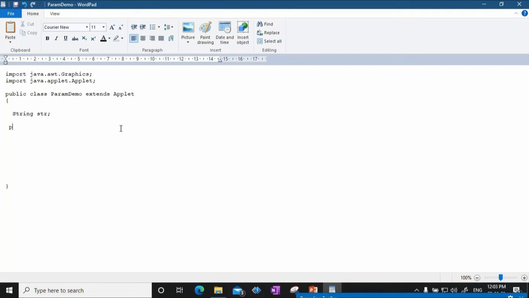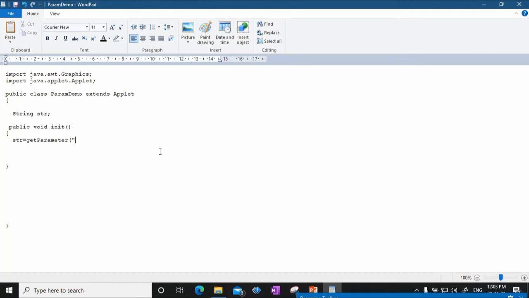Now I write my init method. public void init, and here this str will receive the data from the HTML document using a method called getParameter. So I'll say getParameter, and which parameter do you want to fetch from the HTML file?